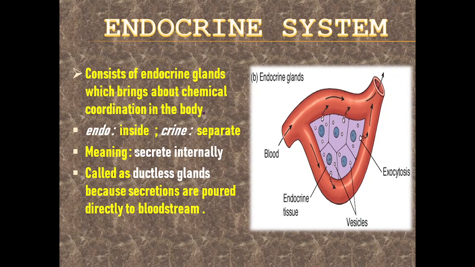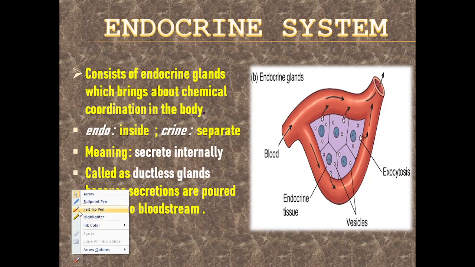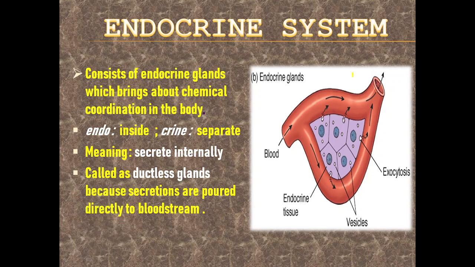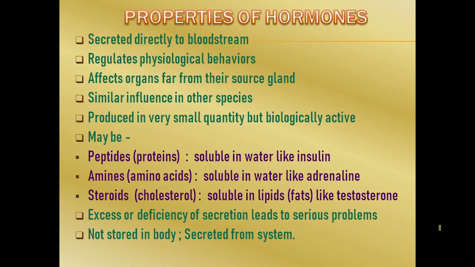So as you can see here, let me use the pen once. Yeah. So as you can see here, these are the vesicles, these are the endocrine tissues, these are the blood. So they are pouring directly into the blood. So that is why they are known as the endocrine glands, and this system is known as the endocrine system.